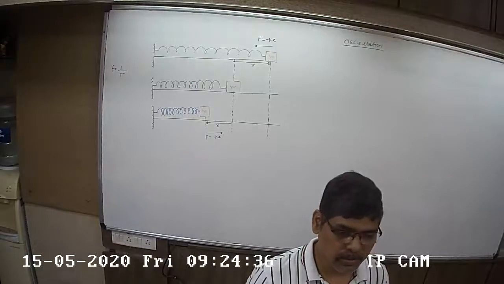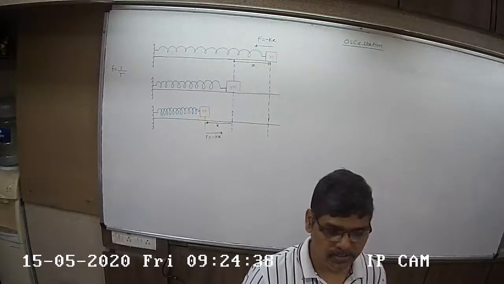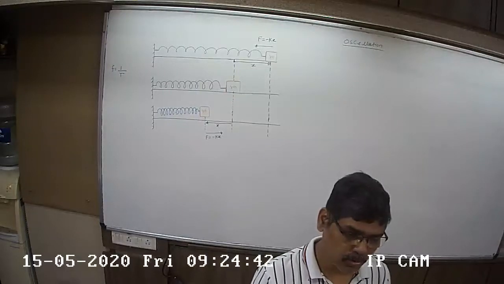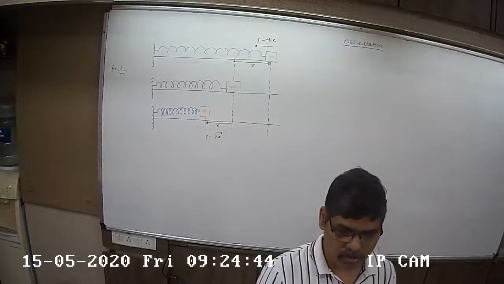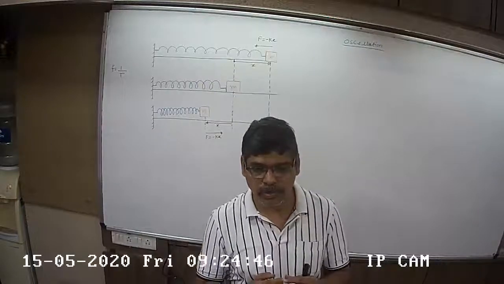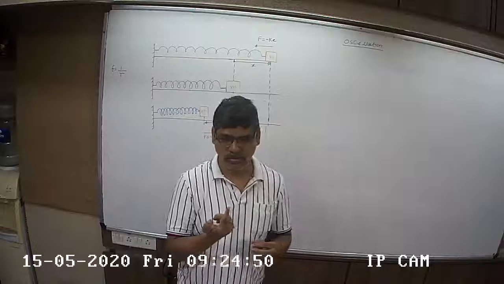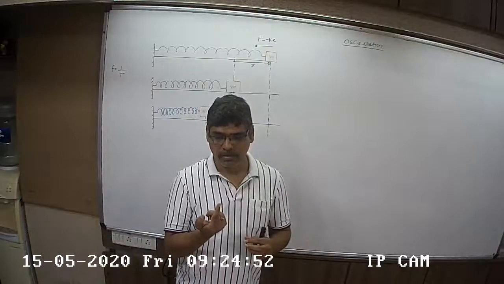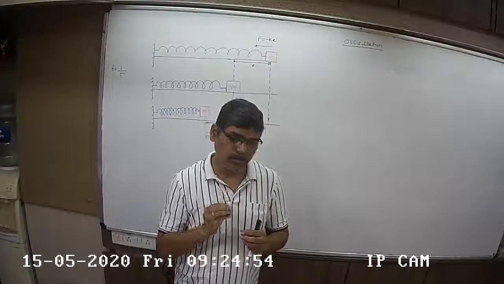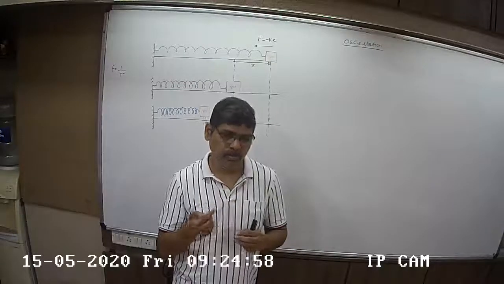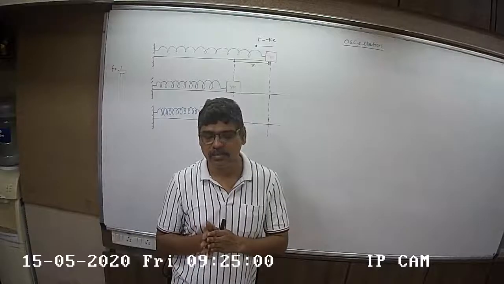Now, for any periodic motion, we define two important parameters. One is called time period, and the other one is called frequency. Time period means the time required to complete one revolution in case of UCM, uniform circular motion. I repeat, the time required to complete one revolution is called what? Time period.